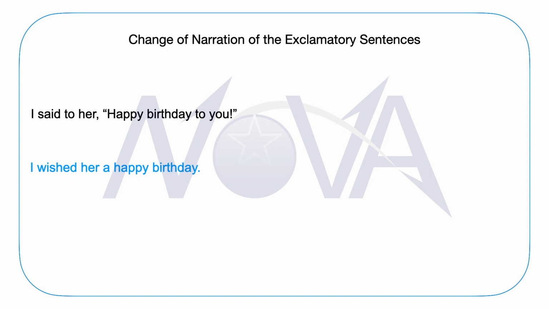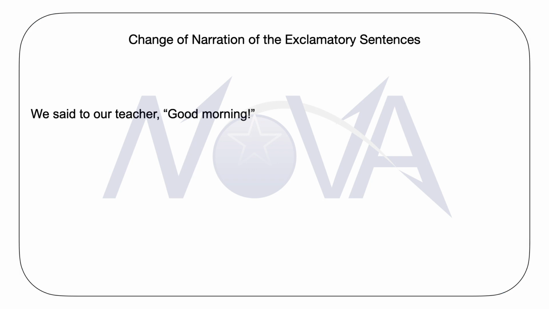Very simple. Similarly, one more sentence from this category of exclamatory sentences can be a sentence like this. We said to our teacher, "Good morning!"